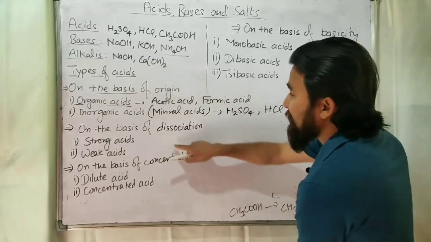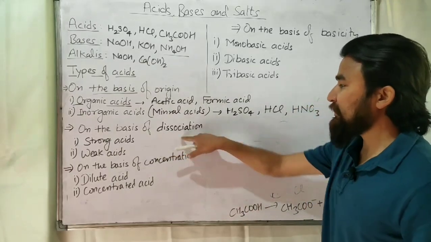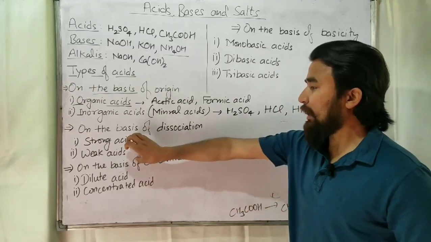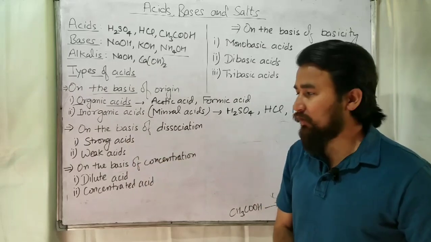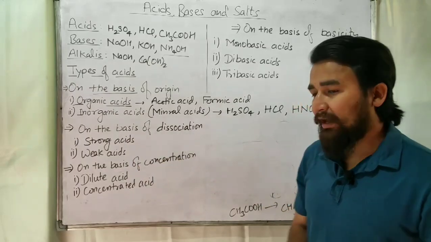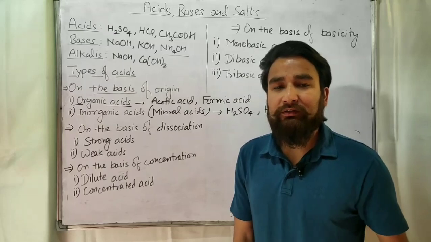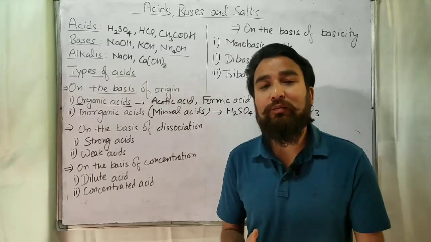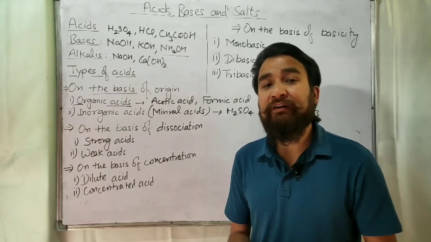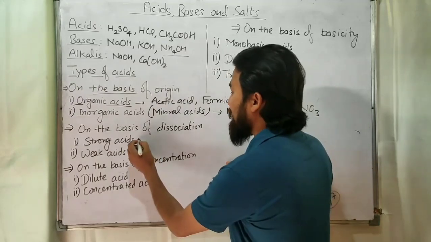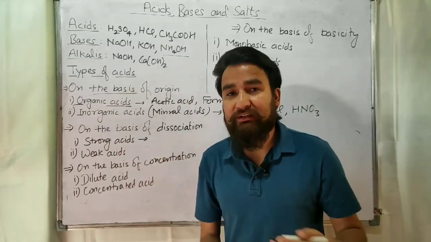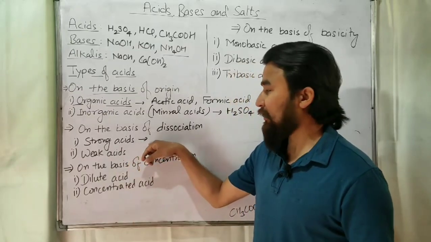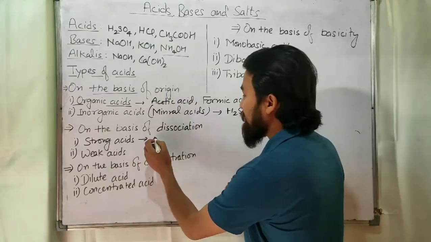So the next classification is on the basis of dissociation. On the basis of dissociation, there are two types of acids. One is strong and the other is weak acid. As you know, when we dissolve acid in water, the acids which dissociate almost completely and give a large number of H plus ions are called strong acids. Strong acids are those acids which dissociate completely in water and give a large number of H plus ions.